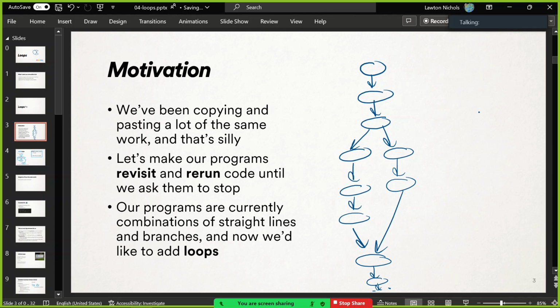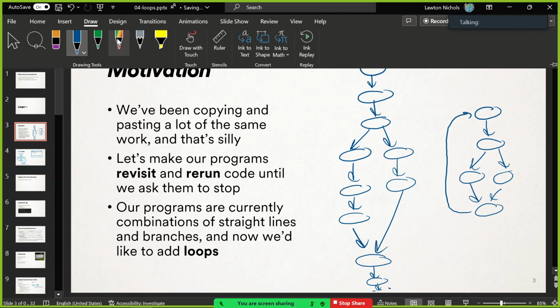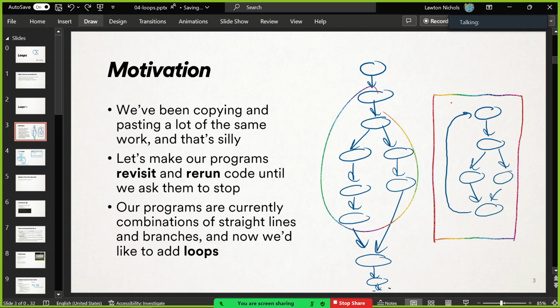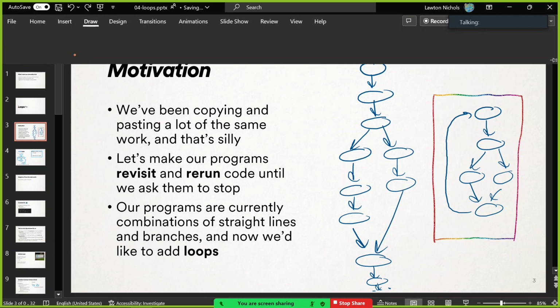But we want to make them cooler. We want the ability to execute code in order, to be able to branch. We already have that. And then we want to be able to wrap back around and rerun that fancy code some more. And that's a loop, and that's where we're going. All right? So let's make programs revisit and rerun existing code. That's our goal. Because our programs could be cooler. They're straight lines and branches, but this is where we're going. We'd like to add these things called loops. So let's do that.